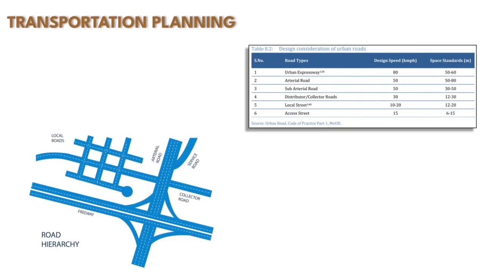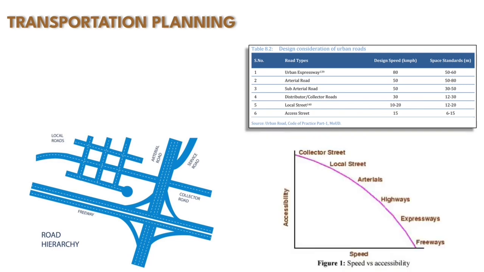As per the standard of the Ministry of Urban Development, urban roads are classified into 6 categories. Each type of road has its own purpose, design speed and space requirement. Higher hierarchy roads are wider, hence they require more space. They are also designed for higher speeds. Higher design speed means lesser accessibility, which you can refer from this graph, where accessibility of a road is inversely proportional to its speed.